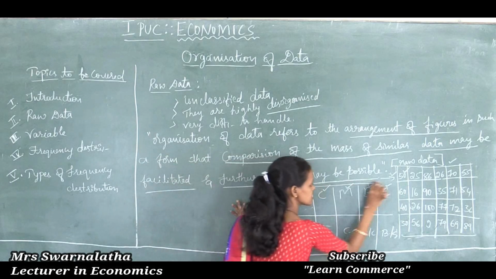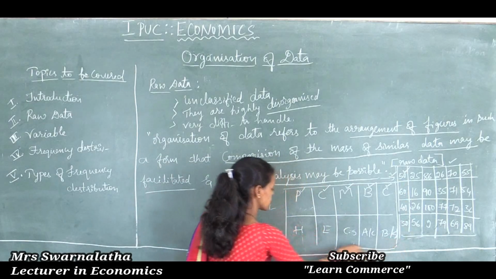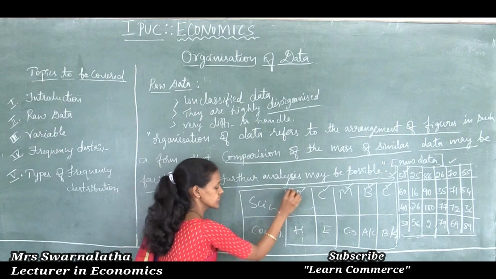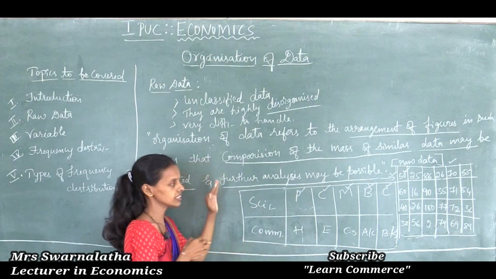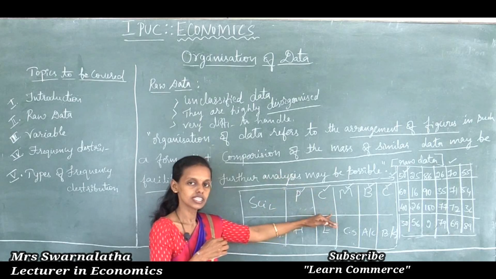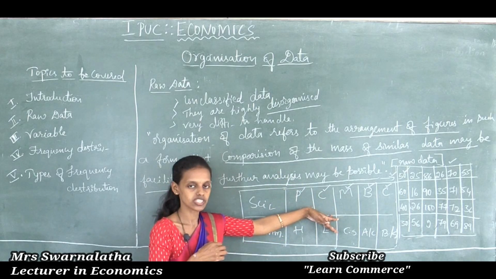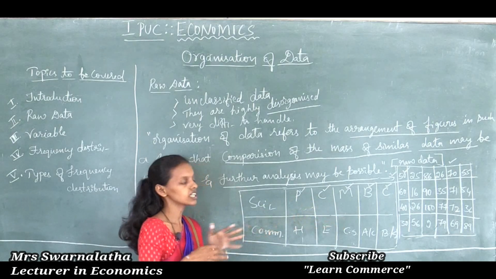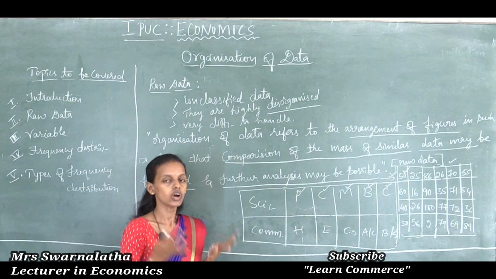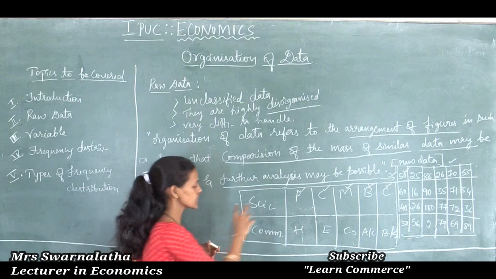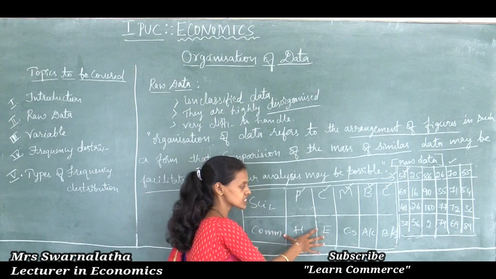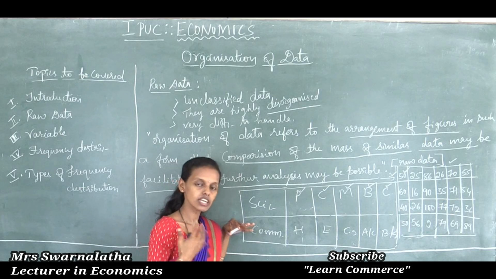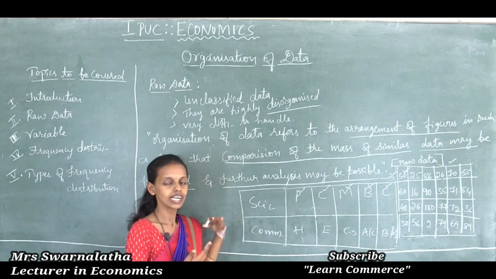So this rack is science and this one is commerce. It is very easy to identify the books in a library. Arrangement of the books in a library is the best example for organization of data. If these books are not at all arranged or organized, science books will mix up with commerce, and commerce will mix up with science. It will be a waste of time even for the students and teachers.